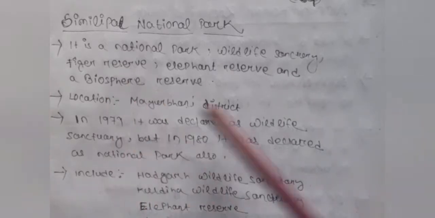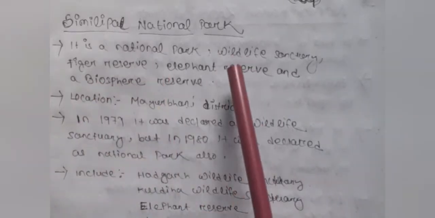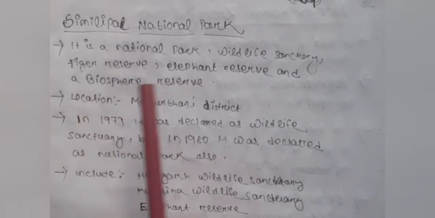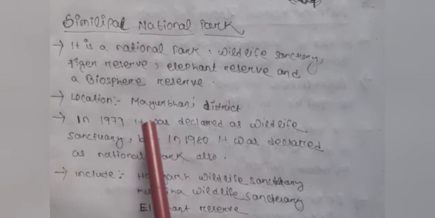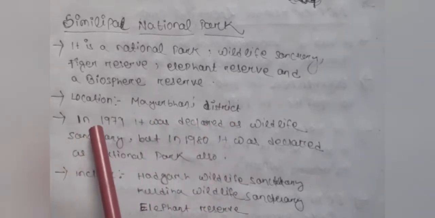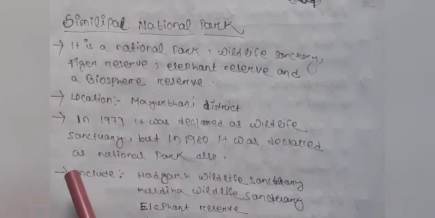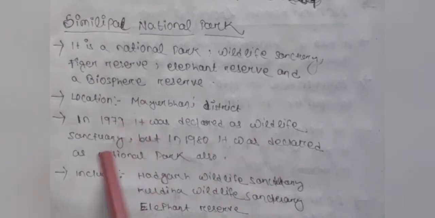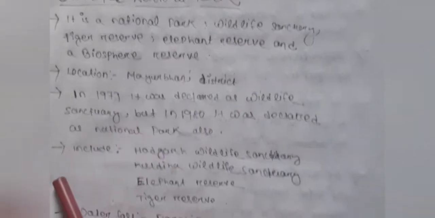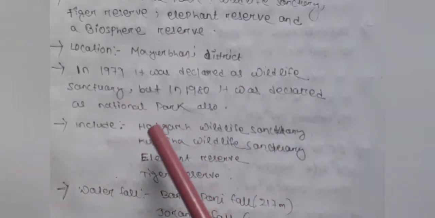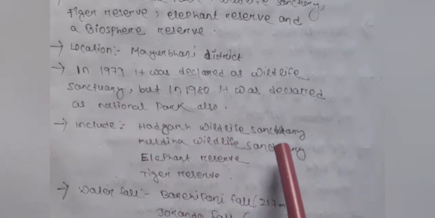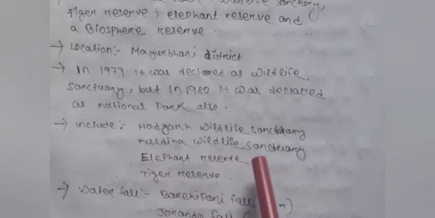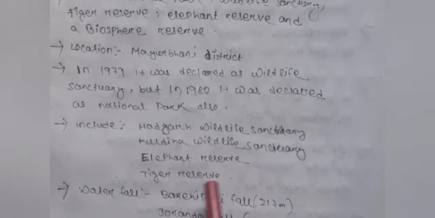This is Similipal National Park. It is a national park and also a wildlife sanctuary, a tiger reserve, an elephant reserve, and a biosphere reserve. It is located in Mayurbhanj district. In 1979, it was declared a wildlife sanctuary, but in 1980 it was declared a national park. It includes Hathgad Wildlife Sanctuary, and Kuldiha Sanctuary also, as well as the Elephant Reserve and Tiger Reserve.